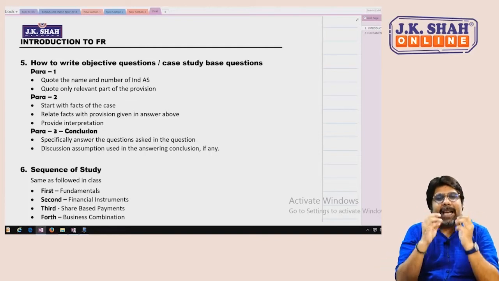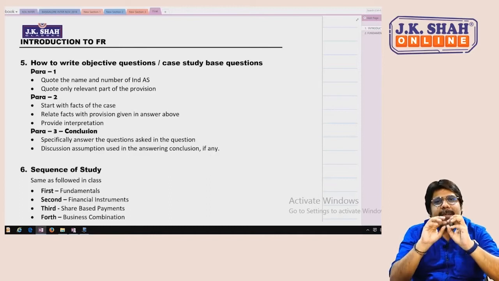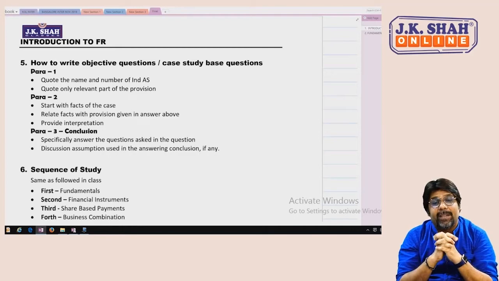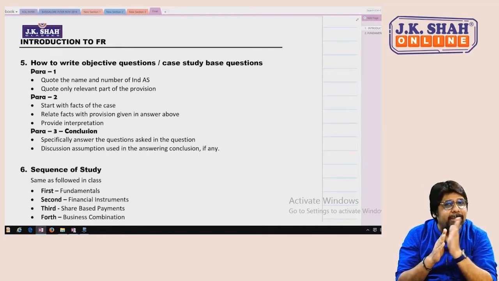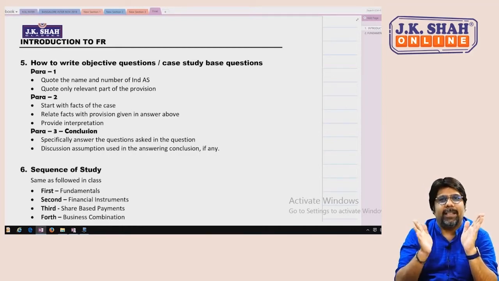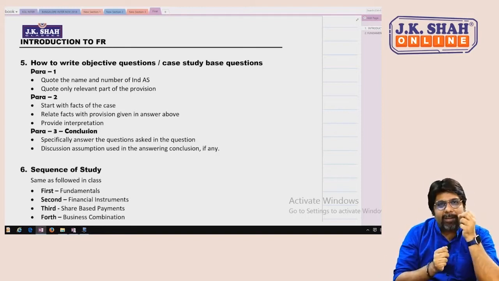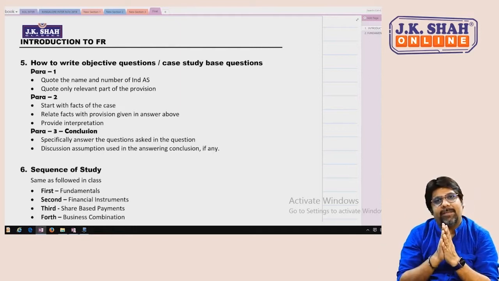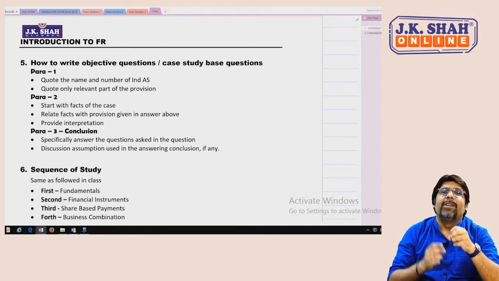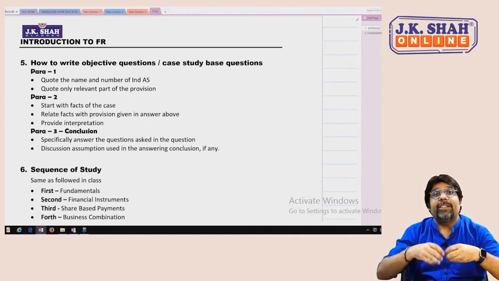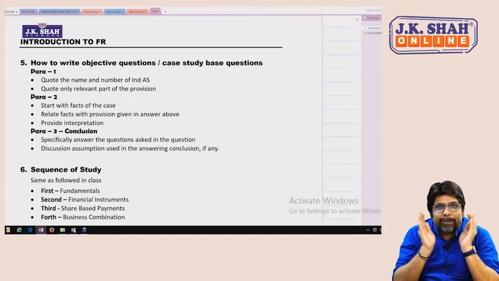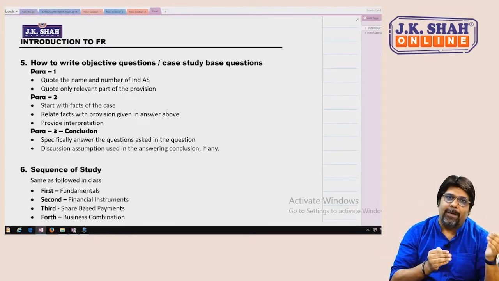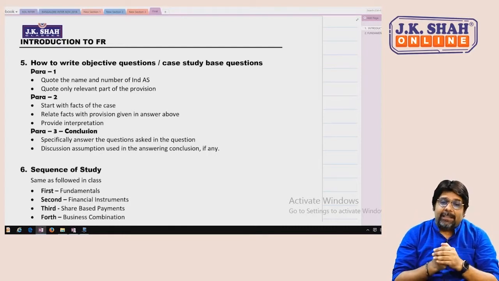Once that is built, I can assure you one thing, that it's a beautiful thing to study. You will never find contradictory statements. You will never find one standard speaking something and another standard speaking something else. And the concept once built will be relevant for all standards. It will not vary from standard to standard. So certain concepts we will learn initially on which all standards are based. Once the characterization of the novel is done, then it is easy to build on that novel. So please focus on the characterization.